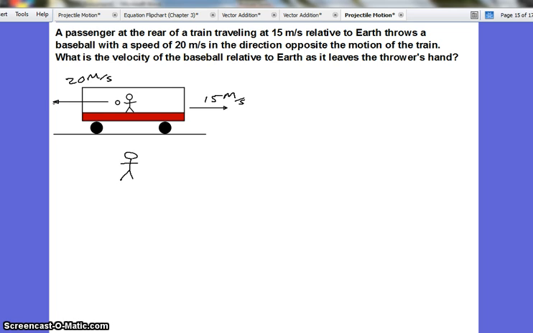Well, because these two vectors are in opposite direction, we're going to combine them. Being in opposite directions, we subtract. So we say that the 20 meters per second of the baseball subtracted from the 15 meters per second the train is moving gives us that the baseball is moving 5 meters per second, and in this case to the left. It's more of a logic answer than anything else. There's no formulas in this section. We just kind of reason through these problems.